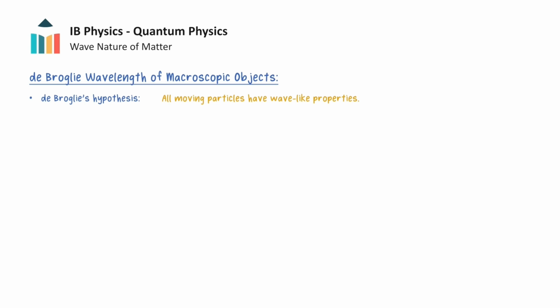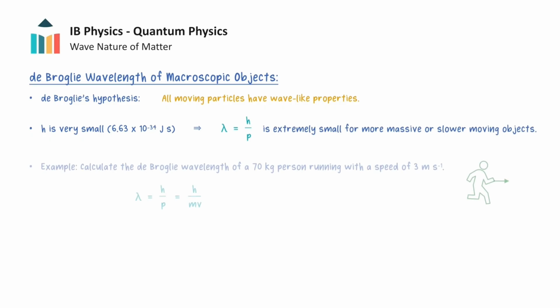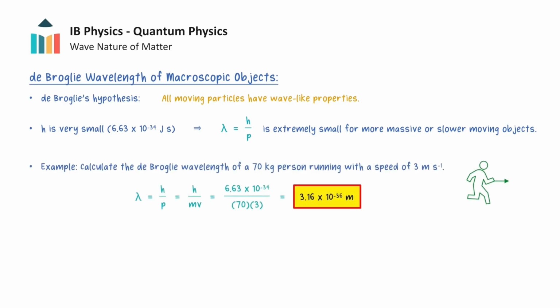If de Broglie's hypothesis is true, we might wonder why we don't see these aspects in everyday life. The main reason for this is that Planck's constant is very small, and this results in extremely small de Broglie wavelengths for everyday objects. For instance, a 70 kilogram person running at 3 meters per second would have a de Broglie wavelength of 3.16 × 10⁻³⁶ meters. This is 10 to the negative 26 times smaller than the size of a typical atom, and the effects of such tiny wavelengths are so small that they would never be noticed in everyday life.